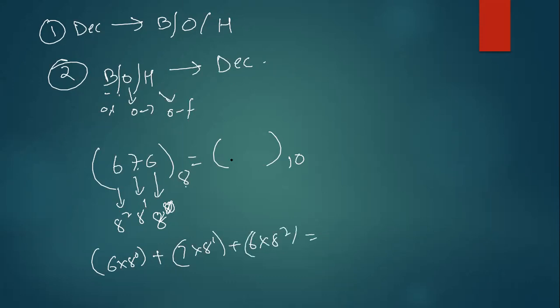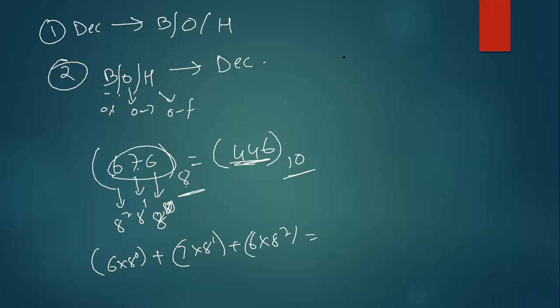This will be your decimal equivalent. See how it is? So 8 power 0 is 1, 6 plus 7 into 8 plus 6 into 8 square, which is 446. That means 676 in octal is equal to 446 in decimal.